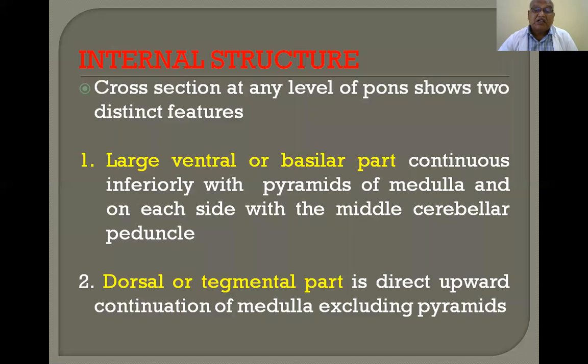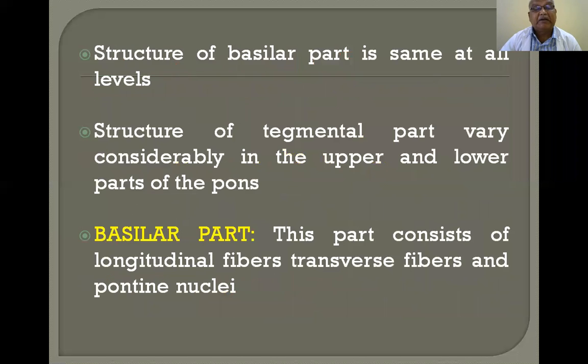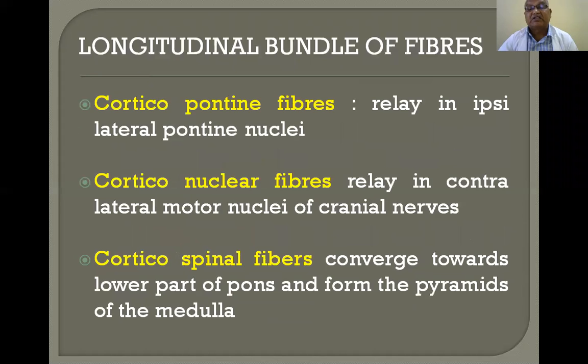Now, the large ventral or basilar part continues inferiorly with the pyramids of the medulla. It is usually the same in the upper section, the transverse section, and the lower section of the pons. Changes occur only in the dorsal or tegmental part. The structure of the tegmental part varies considerably in the upper and lower parts of the pons. The basilar part consists of longitudinal fibers, transverse fibers, and pontine nuclei, and its structure is the same at all levels.